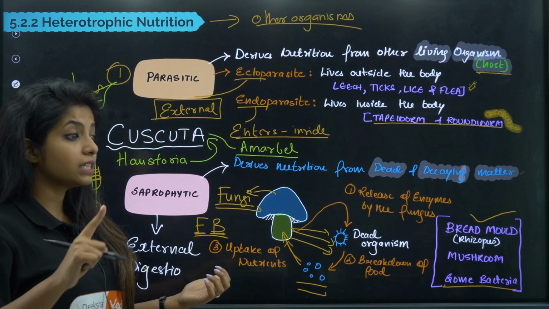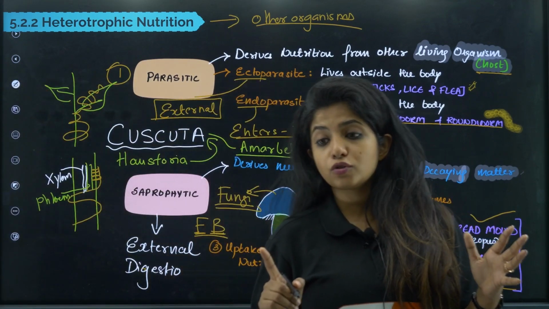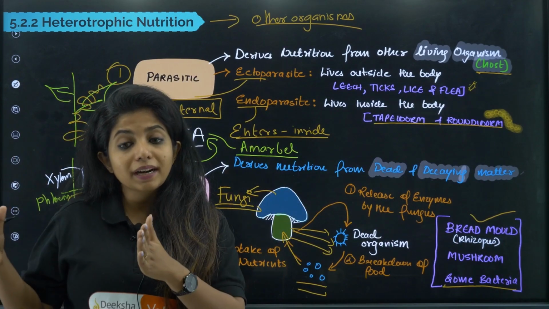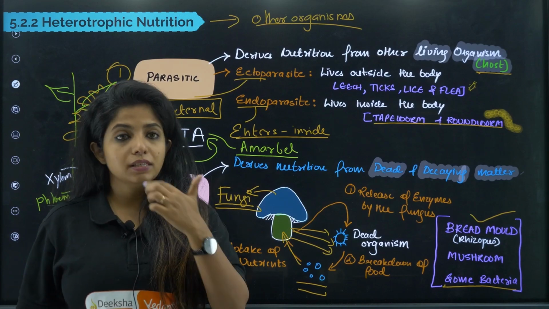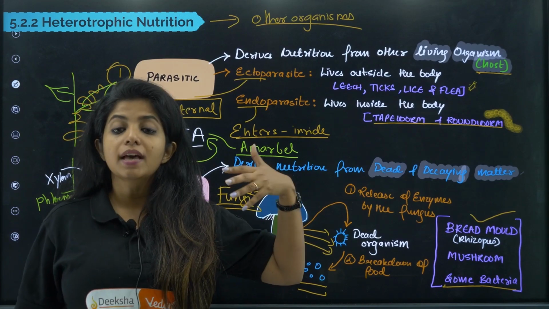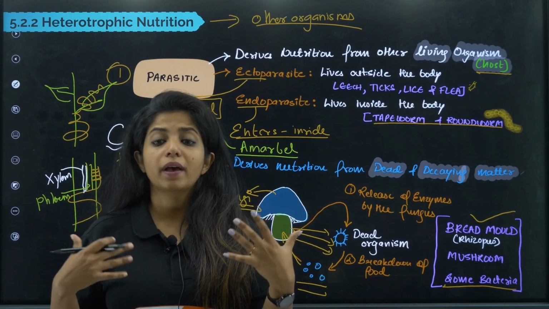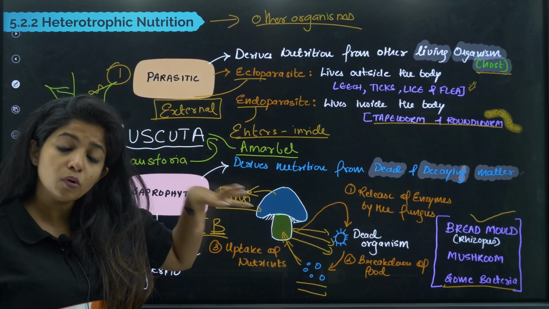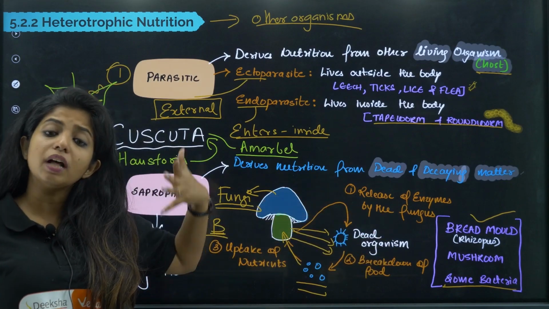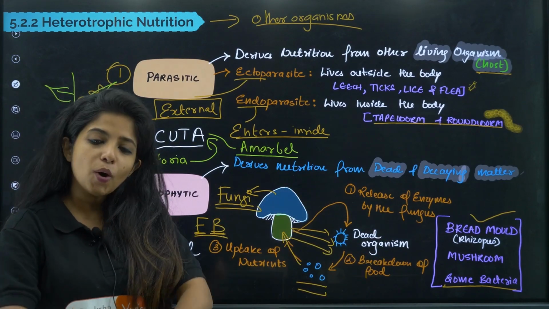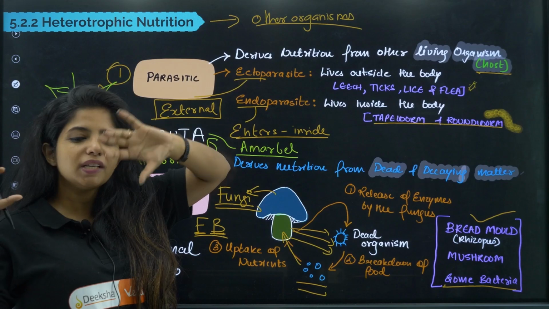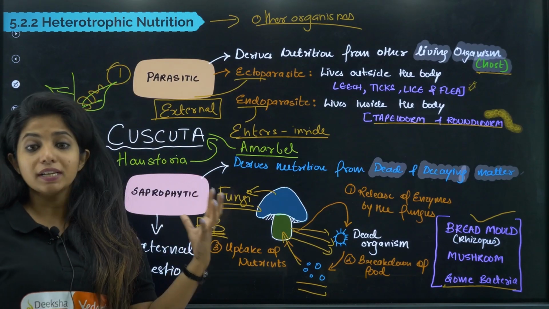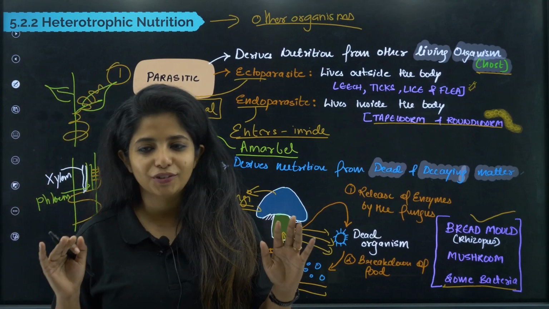As of now, you know there are some bacteria that perform autotrophism also. That is photoautotrophism, for example cyanobacteria. There were some bacteria that were doing chemoautotrophism, that is Nitrobacter and Nitrosomonas. They are using chemical energy to prepare their own food. Now you're talking about heterotrophic nutrition. In them also you have certain bacteria which depend on other organisms for food. The majority of bacteria are heterotrophic only. Only some are autotrophic, about which we discussed in the previous session. If you are feeling that you don't understand what ma'am is saying, please go watch that video. It's easy for you to understand that.